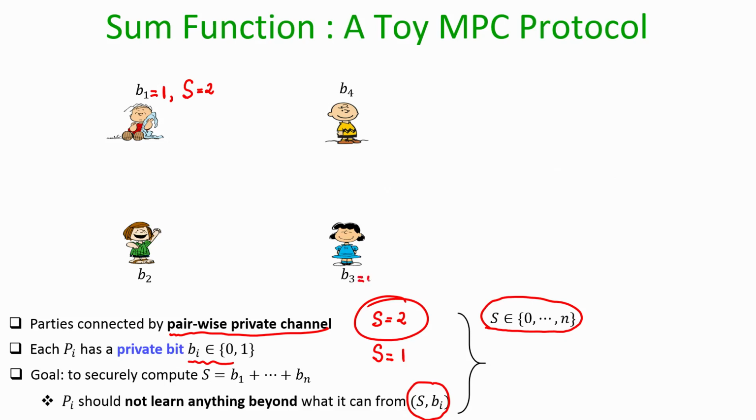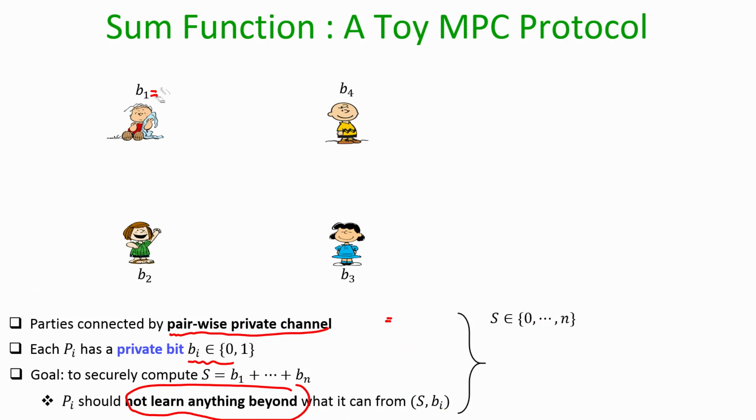Whereas, if b_3 is equal to 0 and S equal to 2, from its viewpoint it will be learning that there are two parties who have participated with input 1, which is allowed to be learnt from b_3 equal to 0 and S equal to 2, but who are those two parties, that should not be leaked. So, that is what I roughly mean here: nothing additional should be revealed beyond a party's own input and the function output. So, do not consider that if S is equal to n, then everyone learns that all the parties have participated with input 1 and that is a privacy breach. No, that is why I have stressed the term anything beyond.